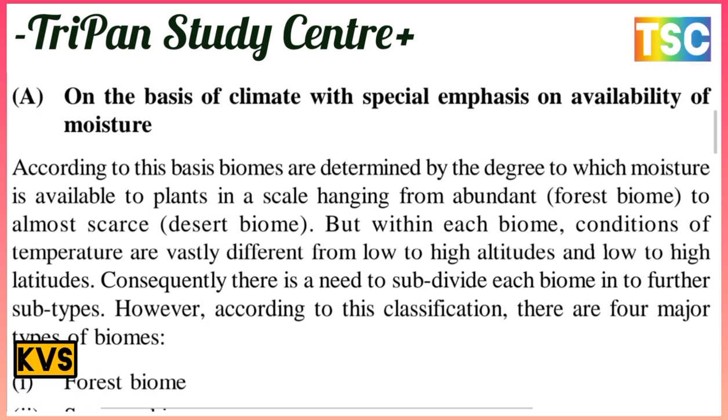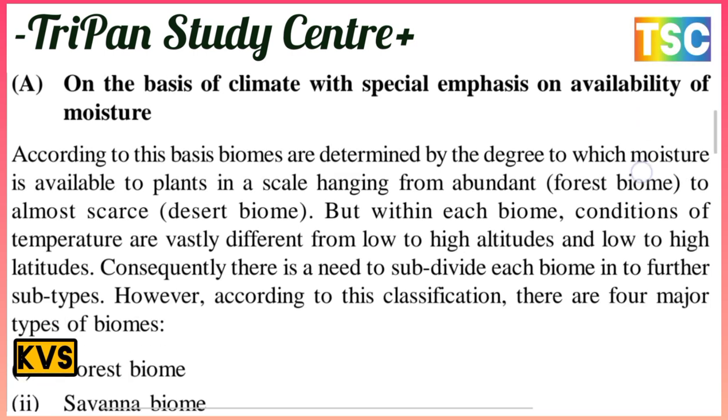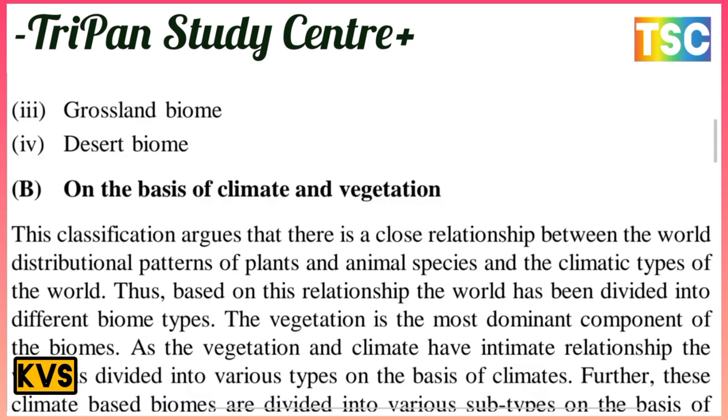According to this classification, there are four major types of biomes: first, forest biome; second, savanna biome; next, grassland biome; and desert biome. These are the most important biomes here.